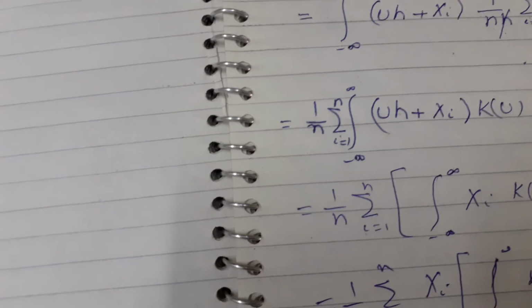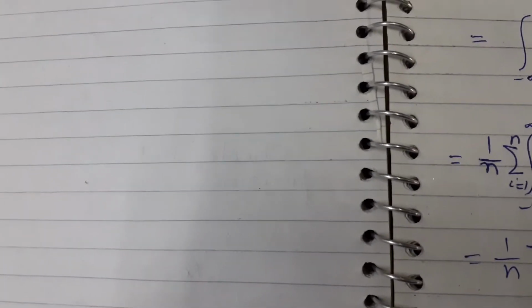So it is very simple, just according to the definition of the expected value of x. Put the value of f hat of x, transform the variables, then split the variable into two parts: xi is the first part, uh is the second part. Take xi common, then the integral from minus infinity to infinity is equal to 1 and the other part will be equal to 0.